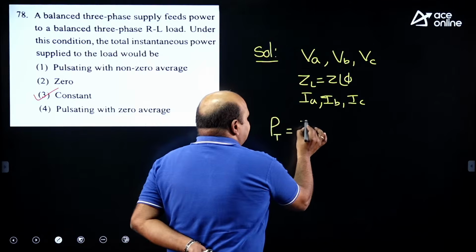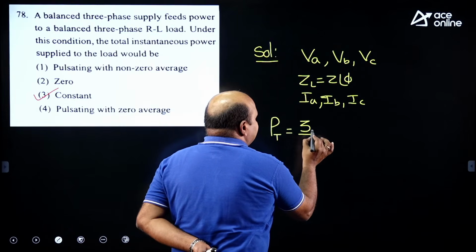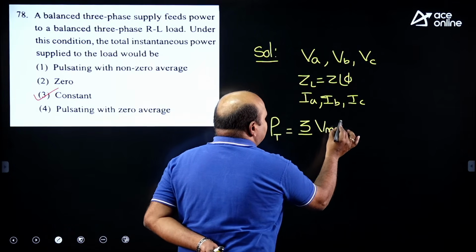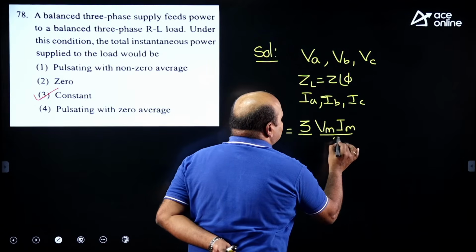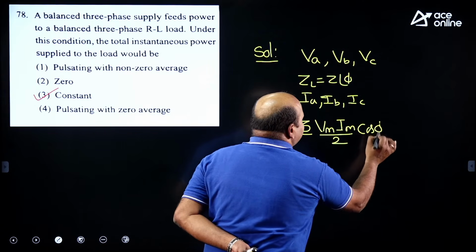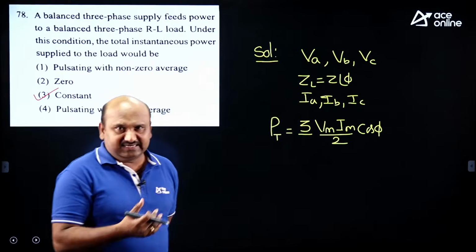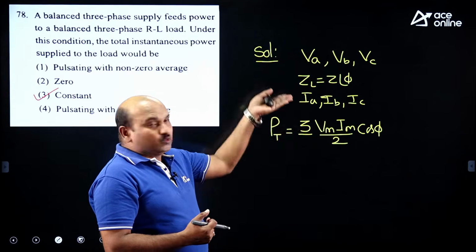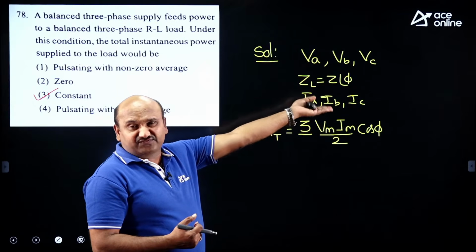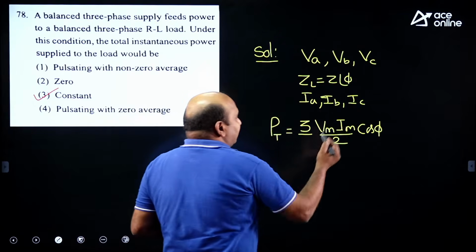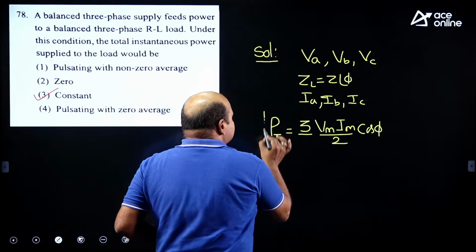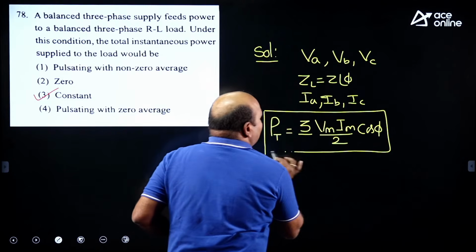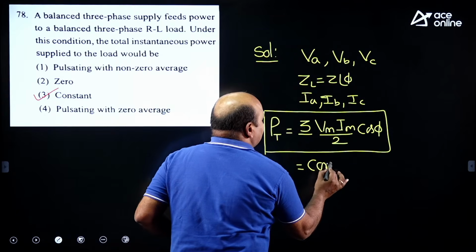If you do it like that, the final value you will get is 3 times Vm Im by 2 cos phi. The rest of the terms will be cancelled. According to that, Vm sin omega t into Im sin(omega t minus phi), like that you will get it. Rest of all the terms will be cancelled. This value is constant.